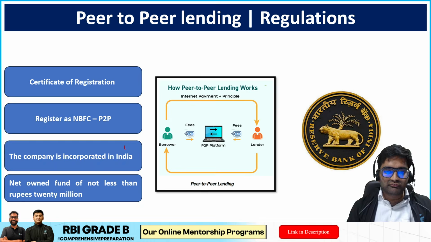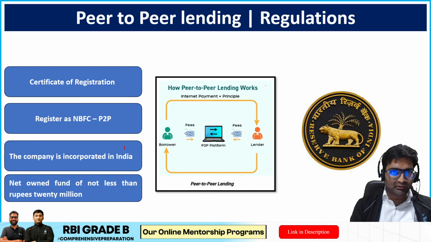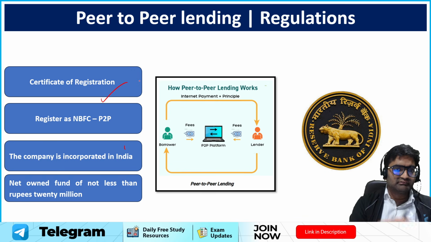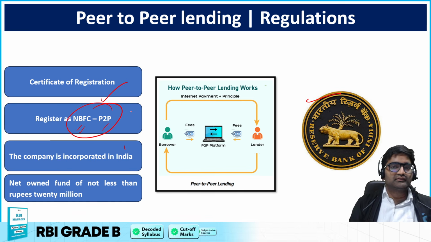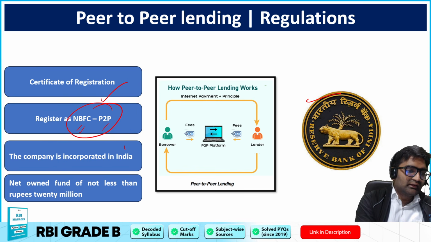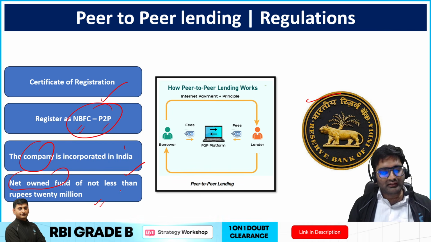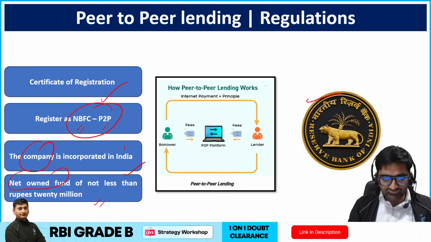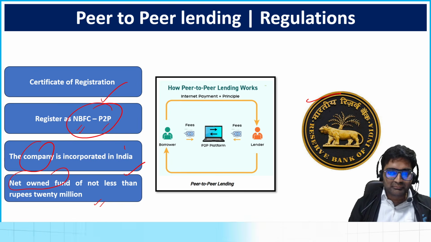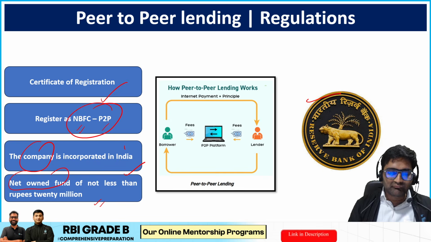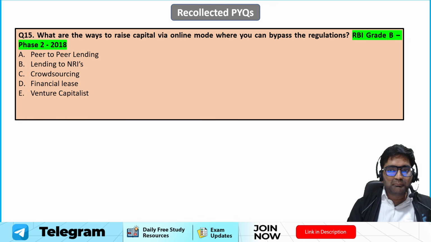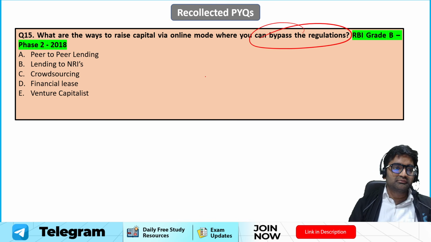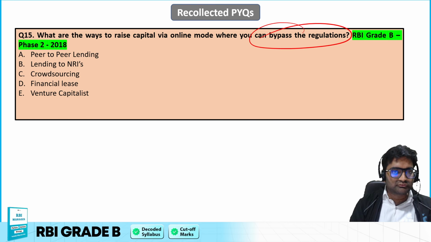RBI directions of 2017 regulate them. These platforms have to get themselves registered with a certificate of registration from RBI. They have to register as an NBFC-P2P, non-banking finance company, peer-to-peer lending. It is a company incorporated in India, and their net owned funds should be not less than 20 million rupees. So they should have these many million rupees with them, only then can they come up with such a platform. Is that clear? What are the ways to raise capital via online mode where you can bypass the regulation? Not totally bypass, but yeah, this question came in RBI Grade B Phase 2, 2018.